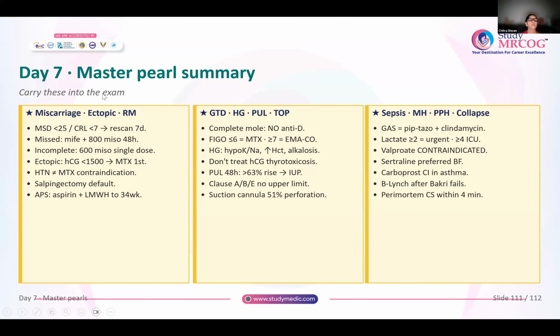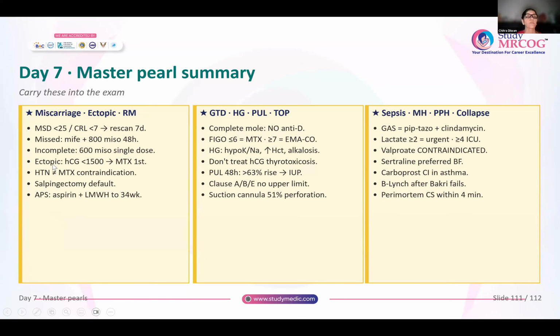Whenever the mean sac diameter is less than 25 mm or the CRL is less than 7 mm, you will do a rescan in 7 days. Do not come to a diagnosis immediately on one ultrasound. Anyone with missed miscarriage, give mifepristone as well as misoprostol. For incomplete, give only misoprostol.